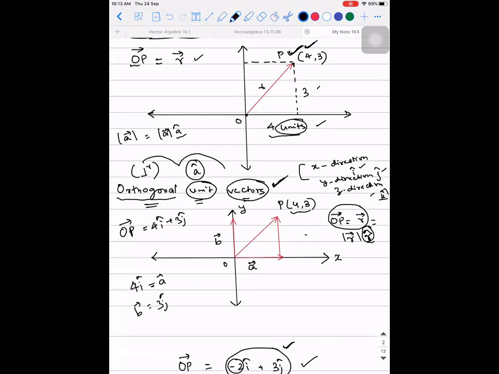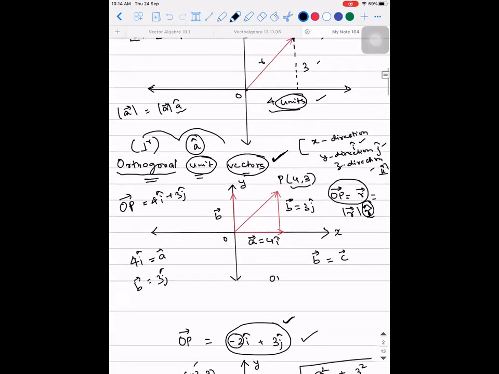This is also B vector because, if suppose I name it as C vector, then what is the relation between C vector and B vector according to our previous knowledge? B vector is equal to C vector, because if you write it as lambda times C vector, lambda in this case is 1. So I'm writing it as B vector. But what is A vector? 4i cap. B vector is 3j cap. Then how did you write OP vector? OP vector is 4i cap plus 3j cap. That is nothing but A vector plus B vector.